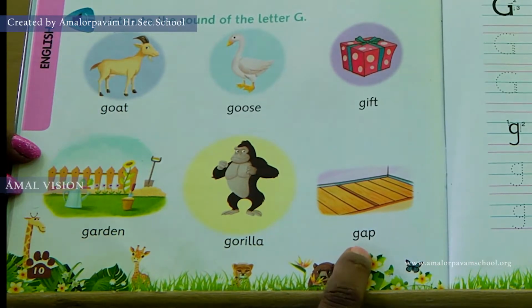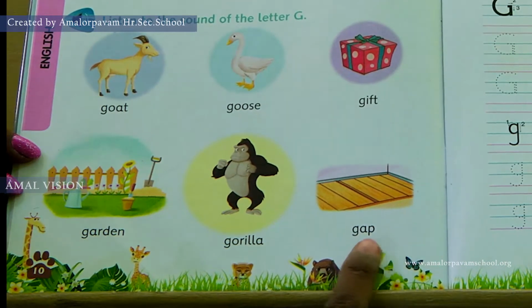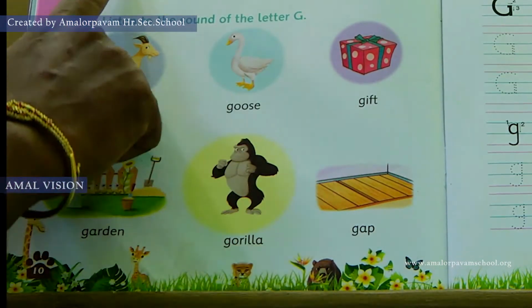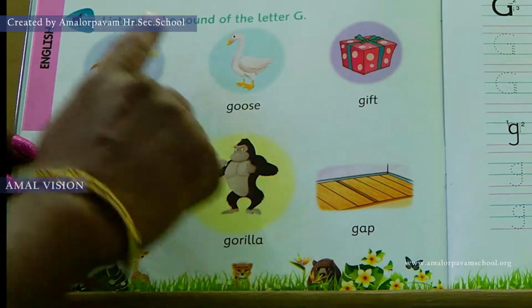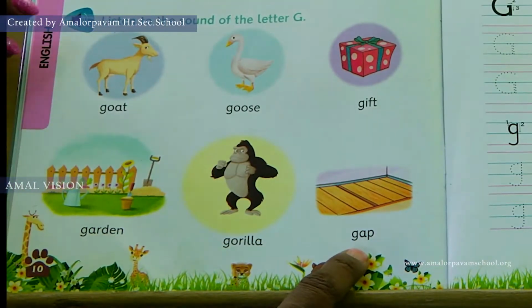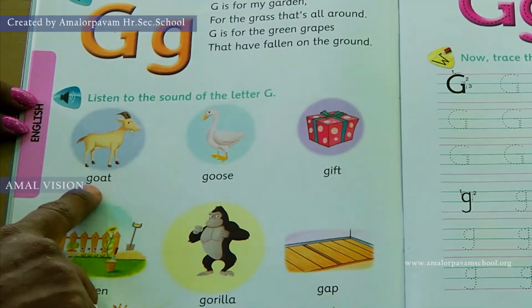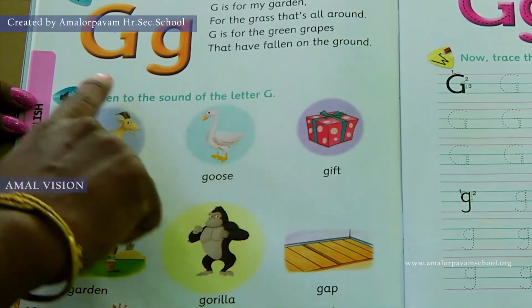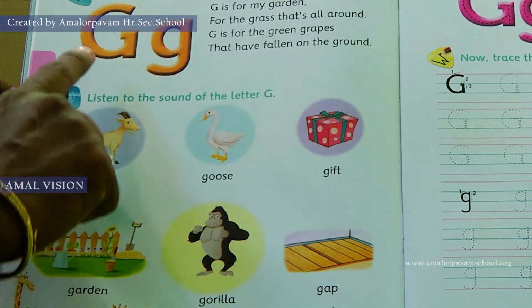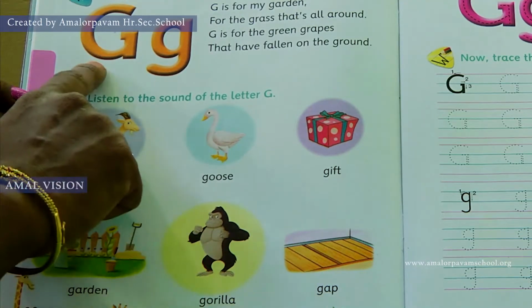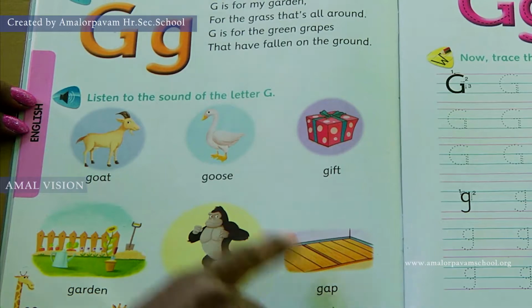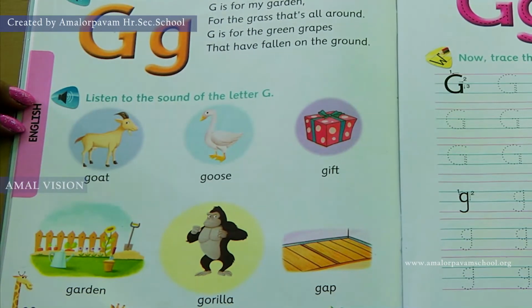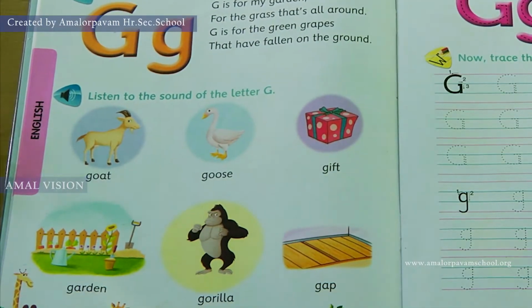G, A, P, gap. G for gap. G for goat, G for goose, G for gift, G for garden, G for gorilla, G for gap, and the sound for the letter G is G. This is how you must read these words.